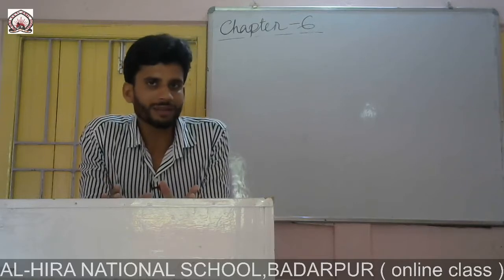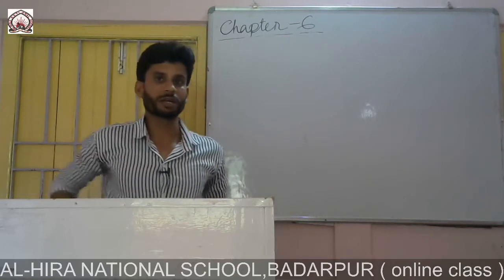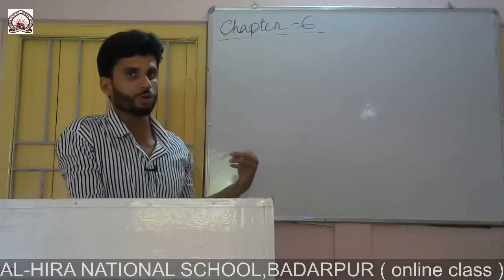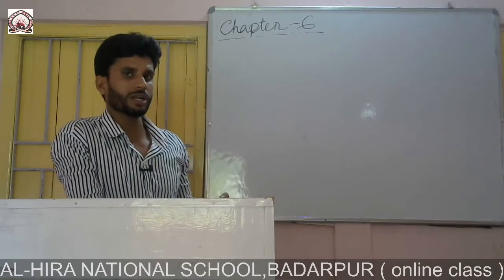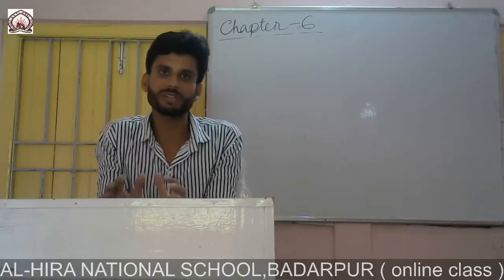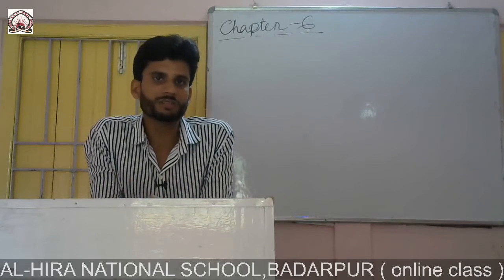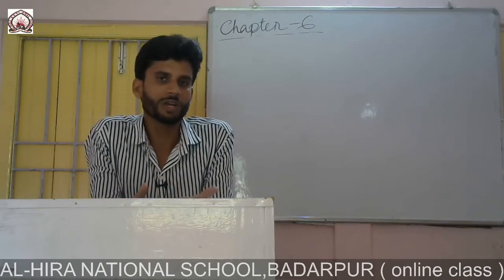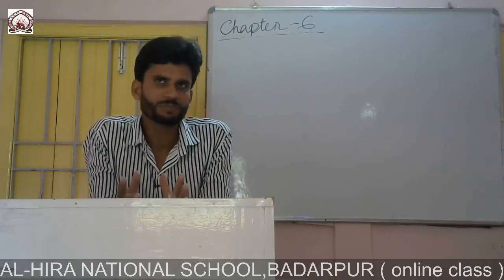An adjective is a word that describes the quality of a noun or pronoun, and there are 6 kinds of adjectives: adjective of quality, quantity, adjective of number, demonstrative adjective, possessive adjective, and interrogative adjective. These are the 6 kinds of adjectives. In today's discussion we had adjective of quality and adjective of quantity.